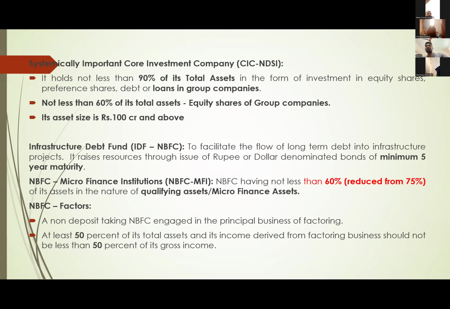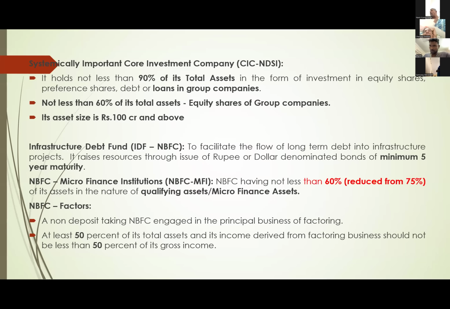And NBFC microfinance institutions. Now we have seen the definition also. If you are giving loans up to 3 lakh rupees for poor people, it is classified under microfinance. And if this NBFC is giving 60% of its loans for these microfinance activities, that means to poor people.